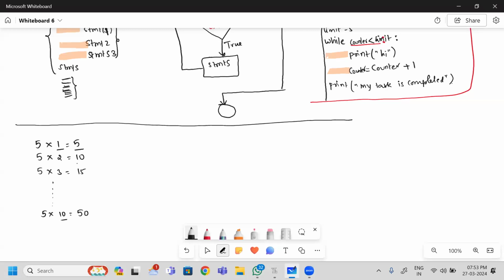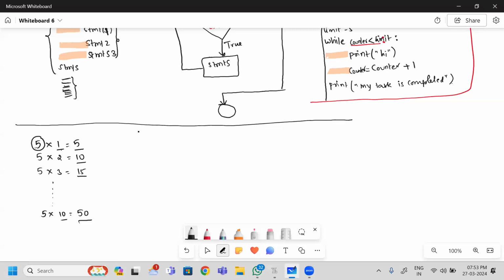And this 5, 10, 15 and 50, you will get these values when you multiply these two. But every end user never expects this 5 always. So this 5 value is not fixed for every end user.